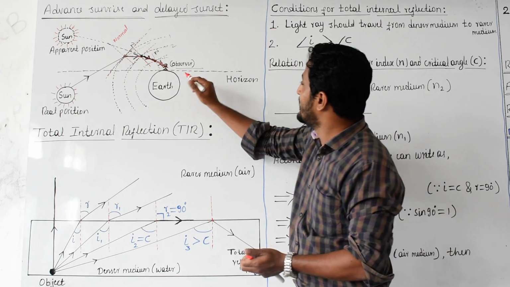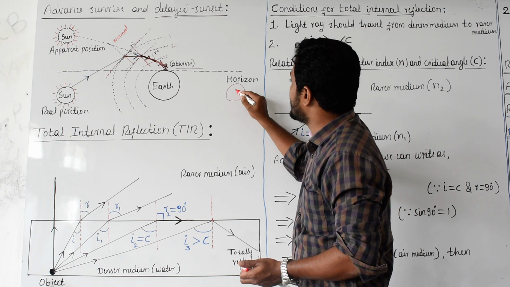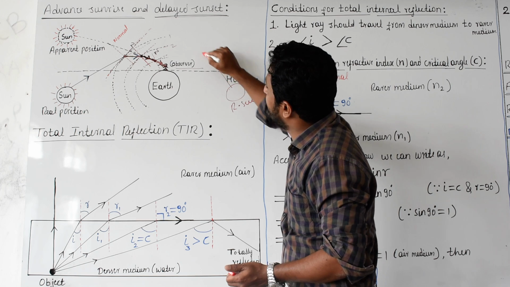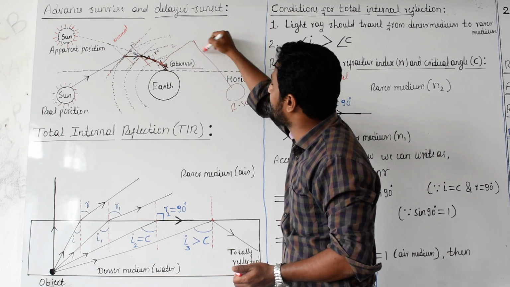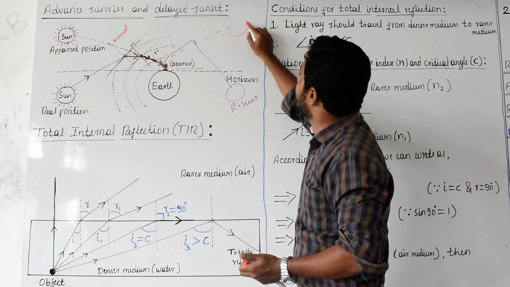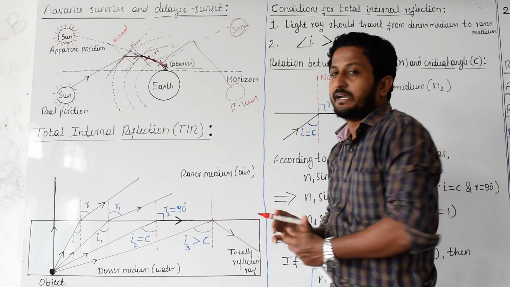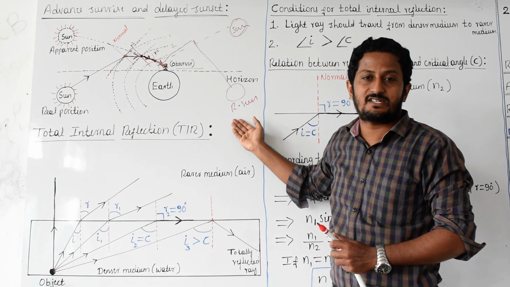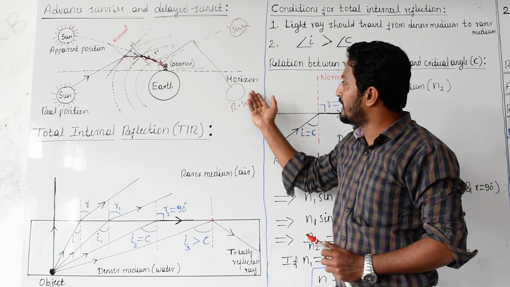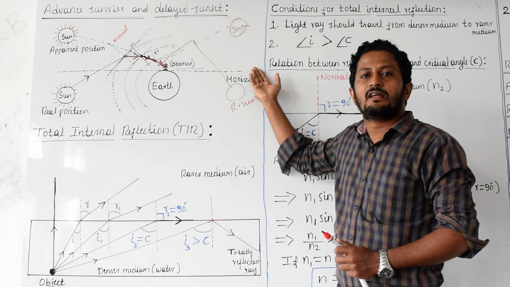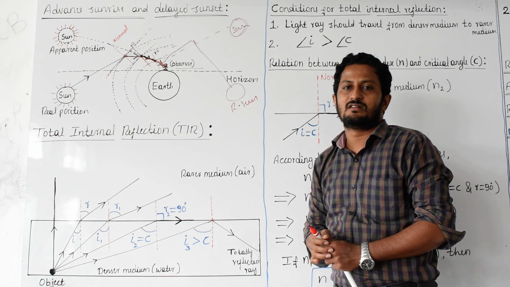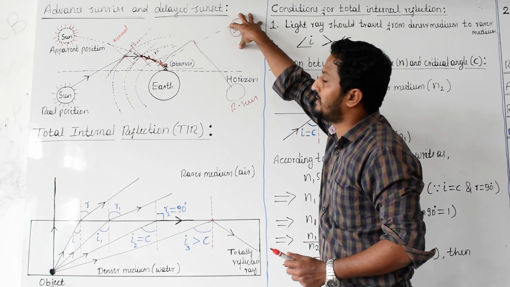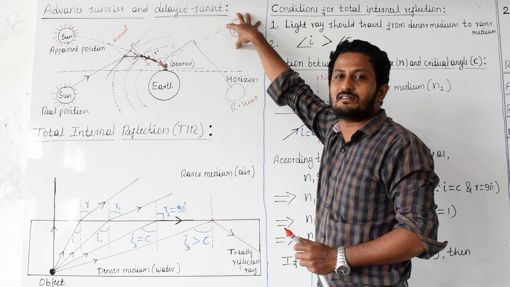Getting what I mean to say? Actually the real sun is here. Say light rays again enter like this, they get refracted and finally come like this. To you, again the sun looks like this. This is going to happen when? During sunset. During sunset, the real position of the sun has already gone below the horizon, but for you the sun still appears to be here.